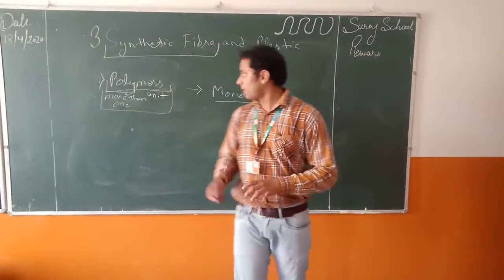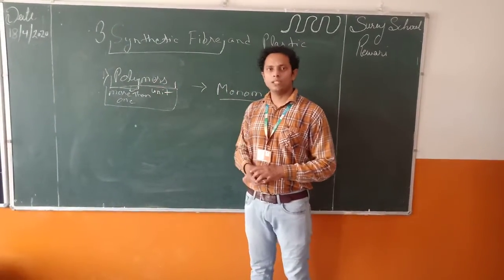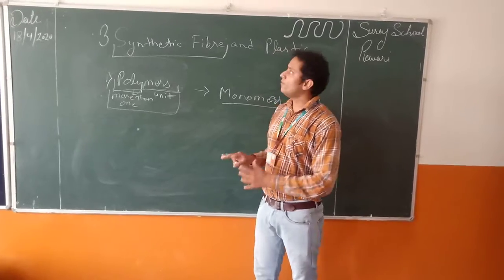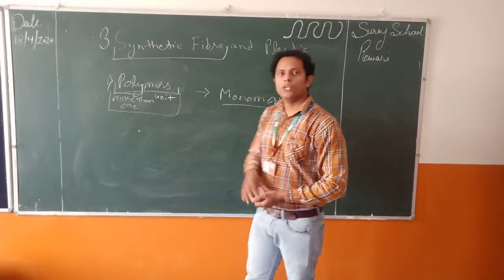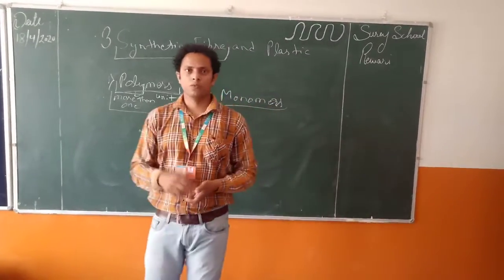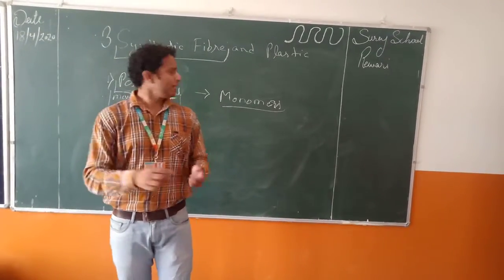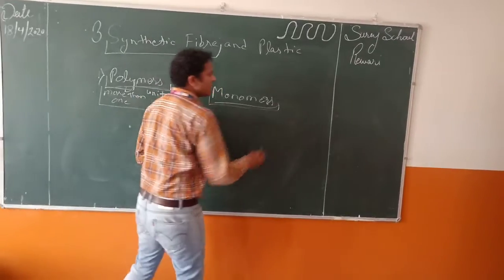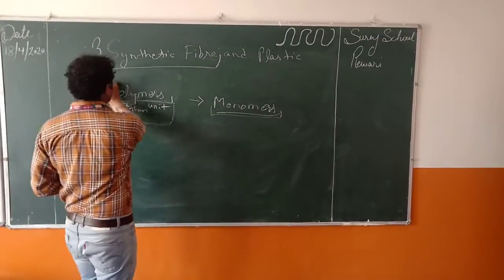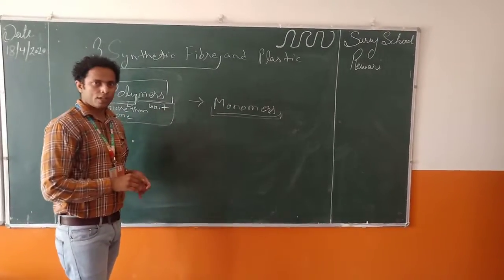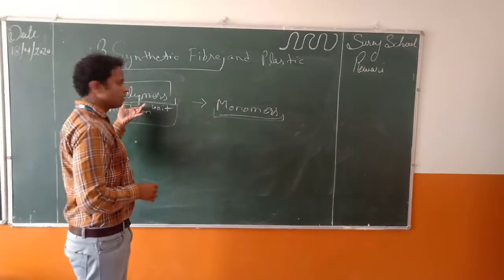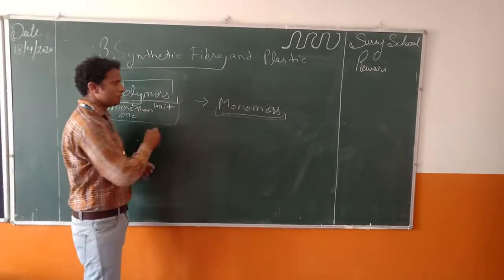First of all, I will explain what a polymer is with an example. For example, when we make a wall, we use small units which are bricks. So we use bricks to make a wall. So bricks are monomers and the wall is called a polymer. This way we can understand polymers.